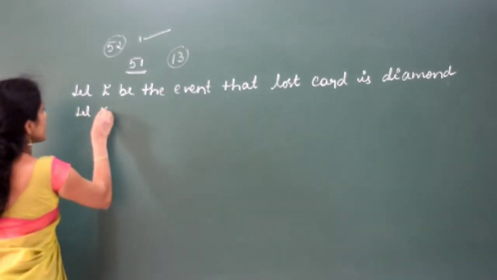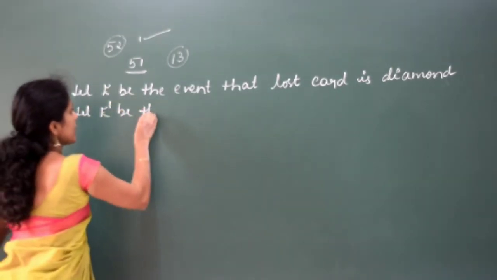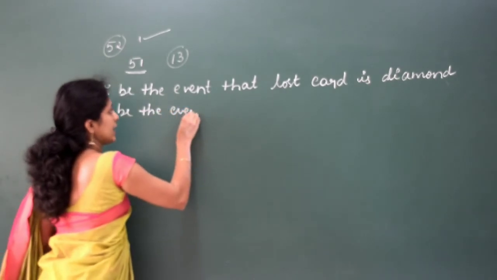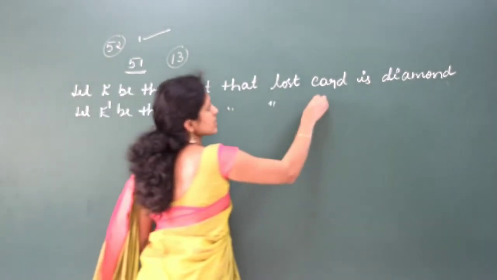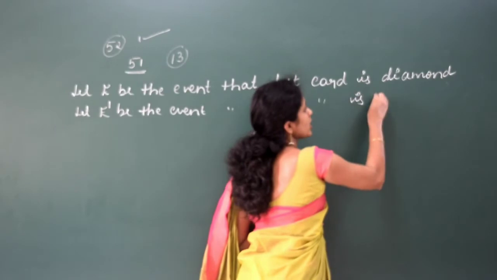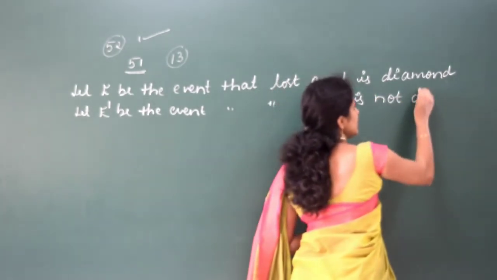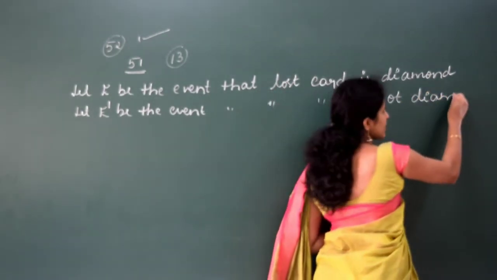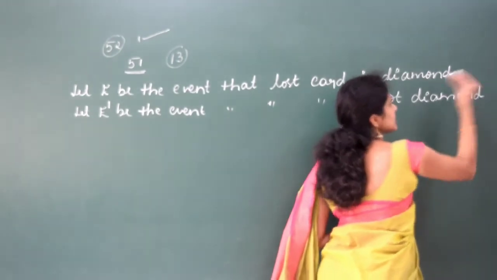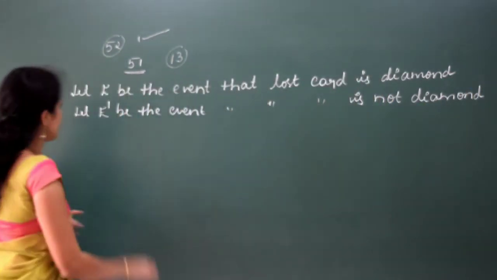Let E dash be the event that the lost card is not diamond. Next, what will be the event A?